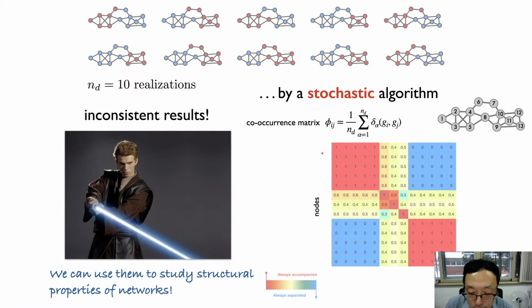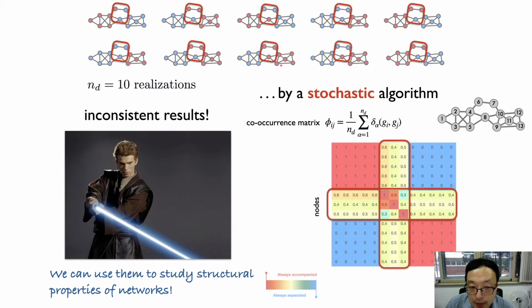If you look at this co-occurrence matrix, it represents the fraction of node pairs belonging to the same community. So it's either 1 or 0 for very clearly cut community structure, for example, this part or this part. They always belong together for every realization. In contrast, these particular 3 nodes have intermediate values, meaning that they sometimes belong to the left side and sometimes belong to the right side.